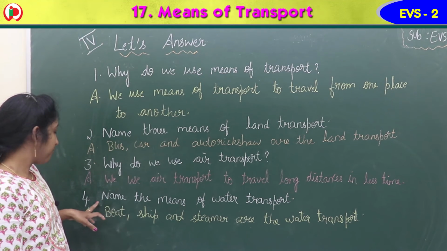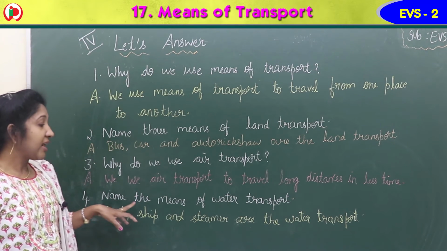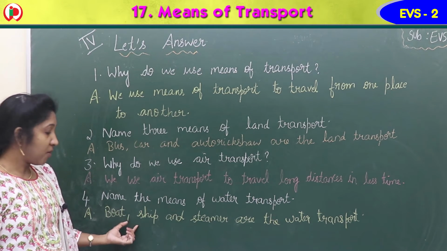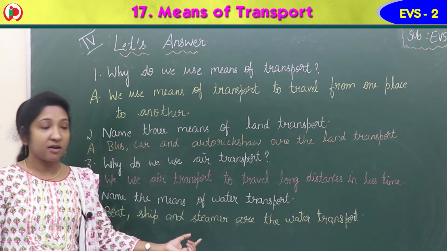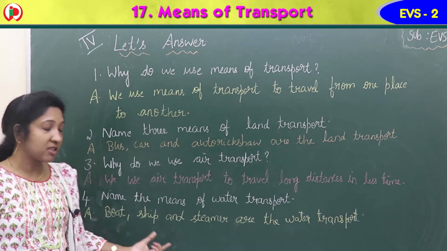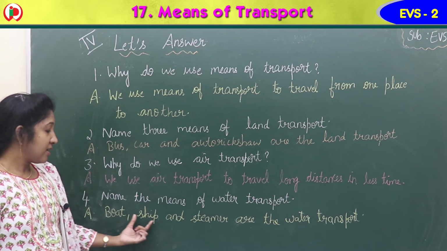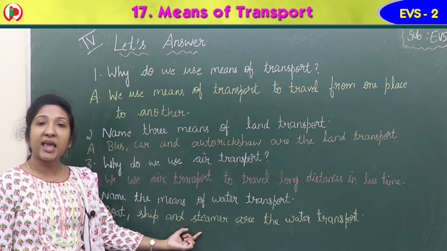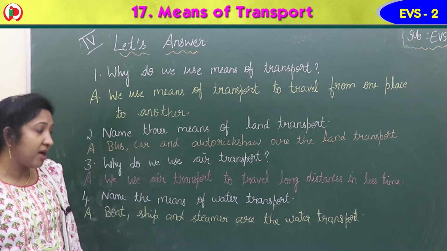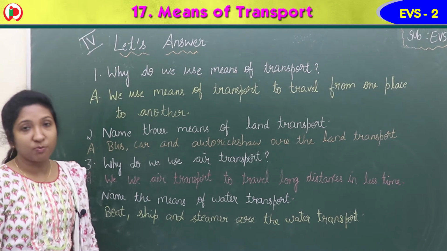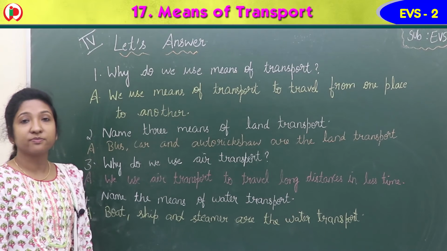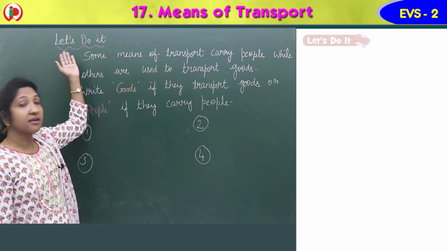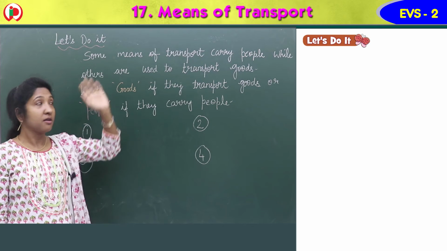Full stop. Fourth one, the last question, name the means of water transport. Boat, ship, and steamer are the water transport. B-O-A-T, boat, S-H-I-P, ship, and steamer, S-T-E-A-M-E-R, steamer are the water transport. Okay, children? Children, so next exercise, let's do it.